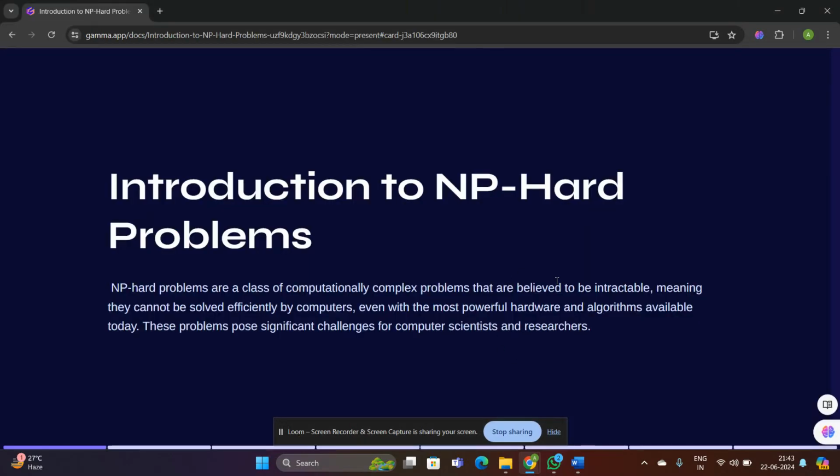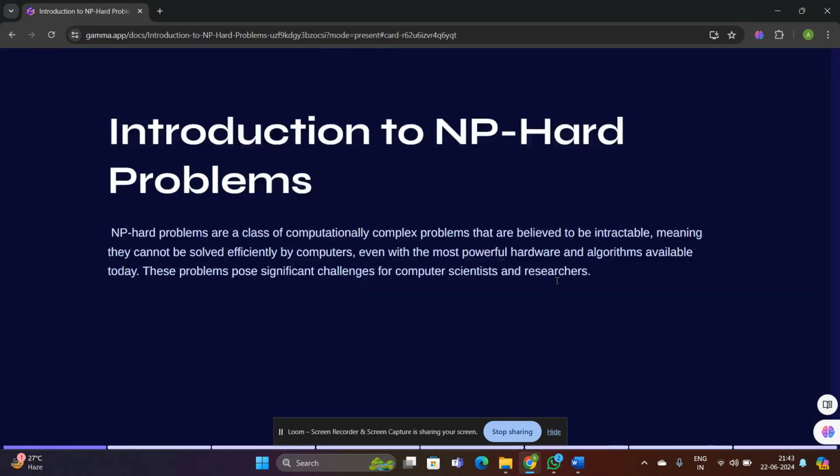Now I am going to explain the introduction to NP-hard problems. So what actually are NP-hard problems? These are a class of computationally complex problems that are believed to be intractable, meaning they cannot be solved efficiently by computers, even with the most powerful hardware and algorithms available today. These problems pose significant challenges for computer scientists and researchers.